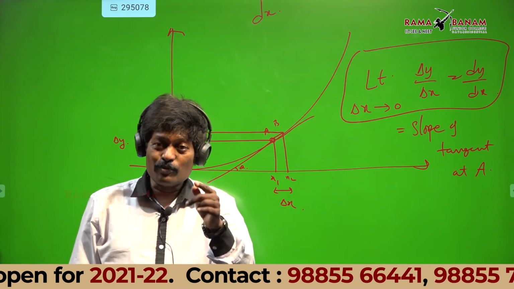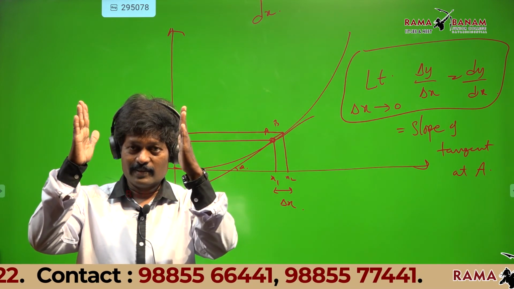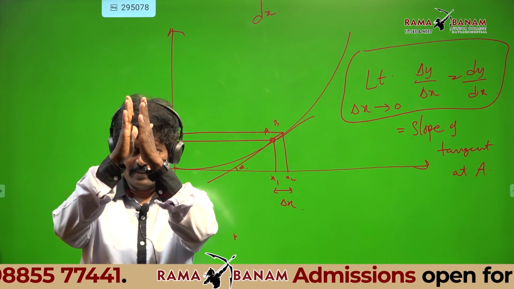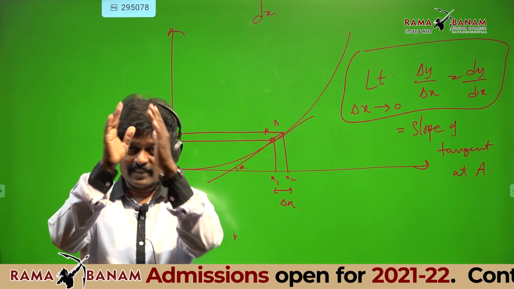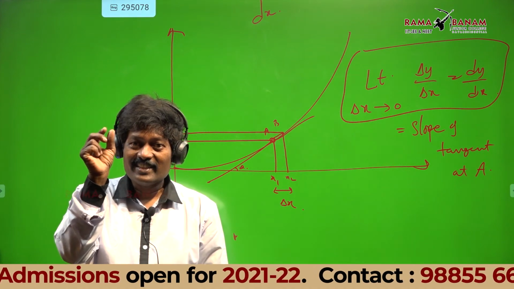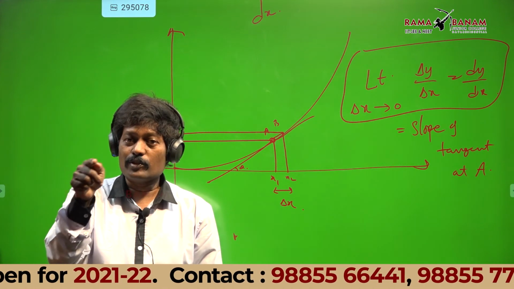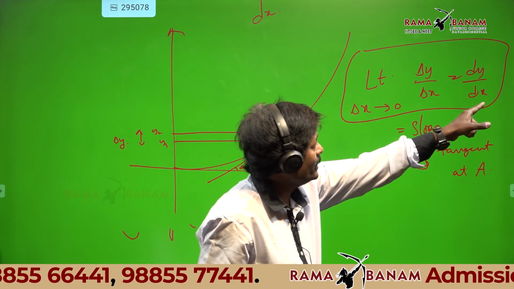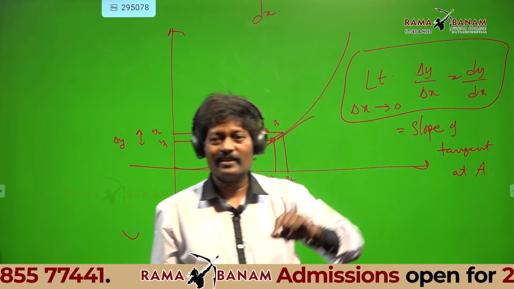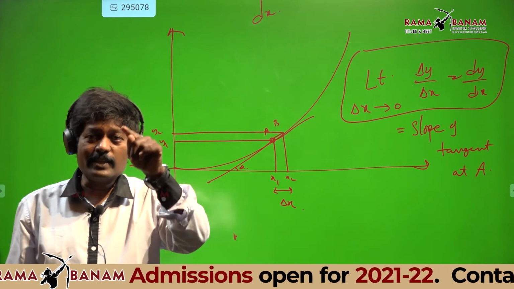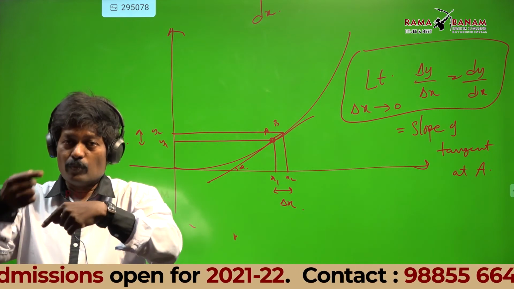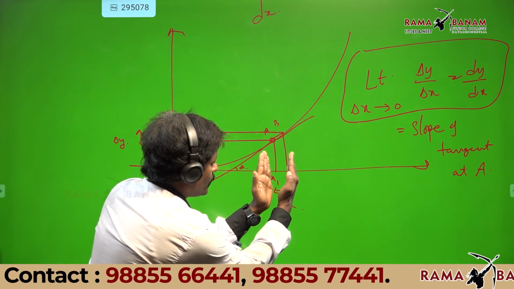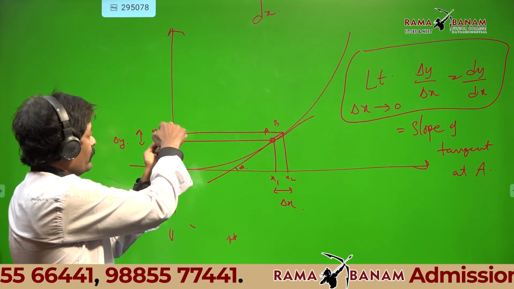Then tends to 0 means what? See, this is delta x, x2 minus x1, and this is dx. That dx is a very small quantity. What I said, 0.00001, very small. Delta x becomes dx, delta y becomes dy. When does delta y become dy? When delta x tends to 0. See, when I bring x2 and x1 closer, what will happen to y2 and y1?